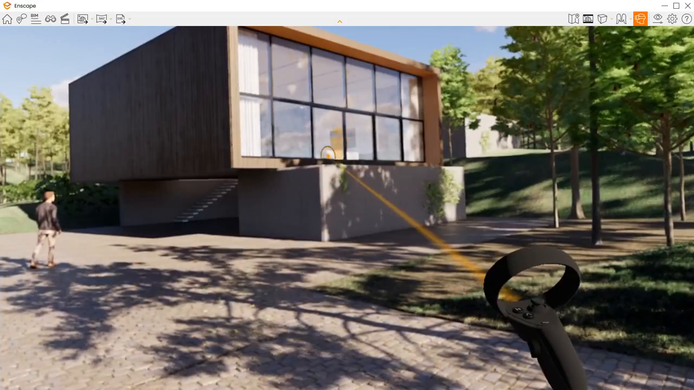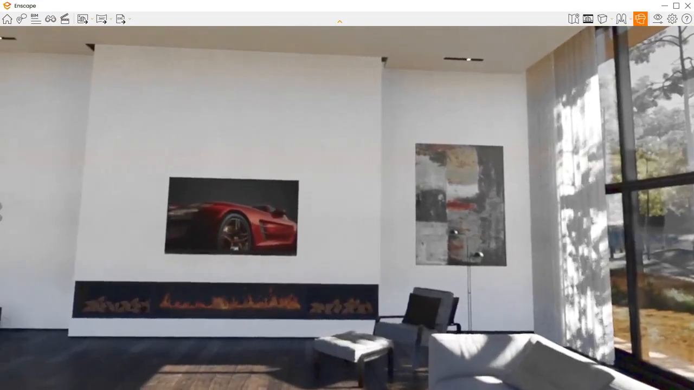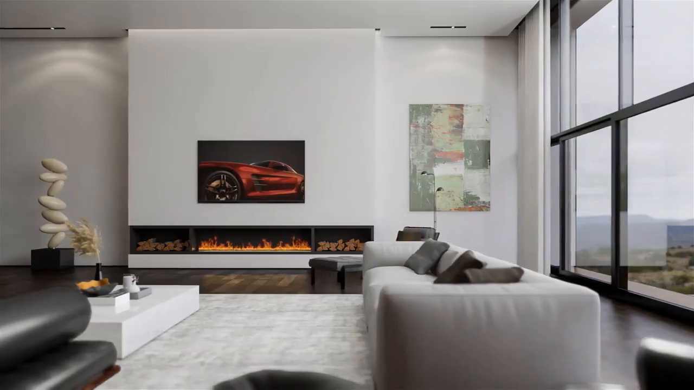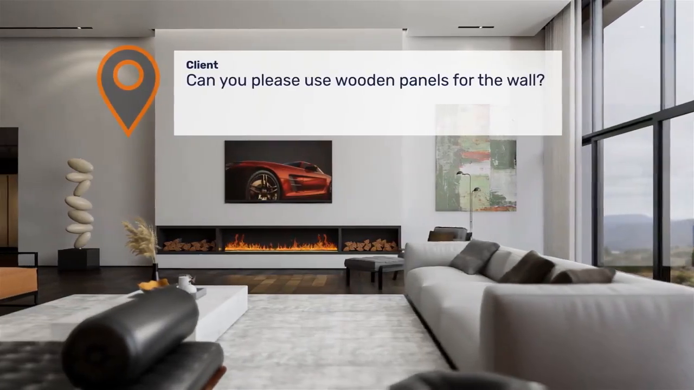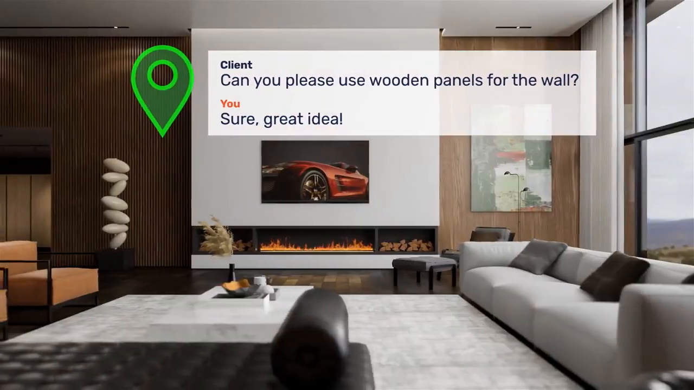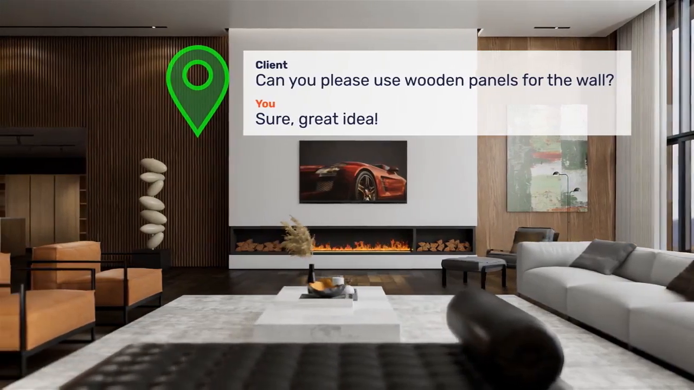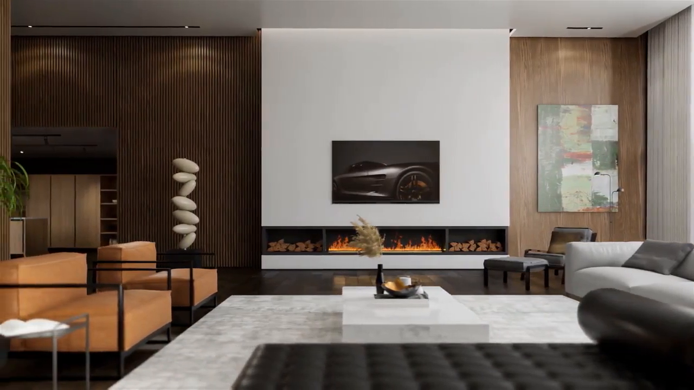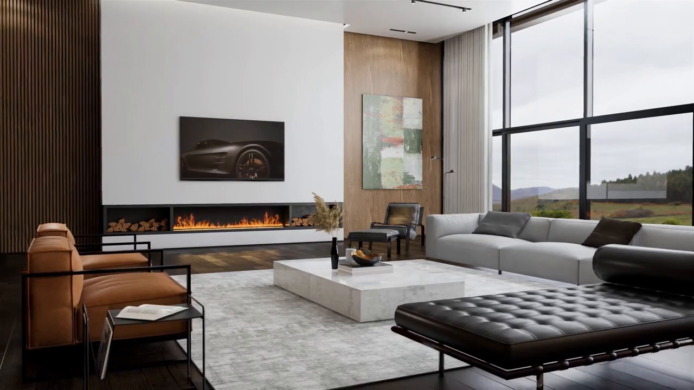Benefit from being fully plugged into your model by seeing and solving issues live before they impact the final result. Collaborate with clients, contractors, and other stakeholders. Evaluate your ideas in real time and make better decisions faster.